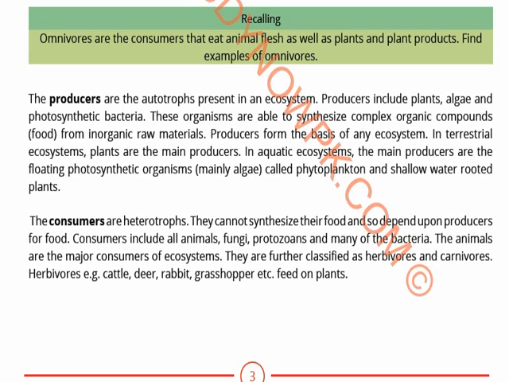The floating photosynthetic organisms are the algae, which are known as the phytoplankton, and shallow water rooted plants. So these are not like the primary consumers. The primary consumers will always be plants.